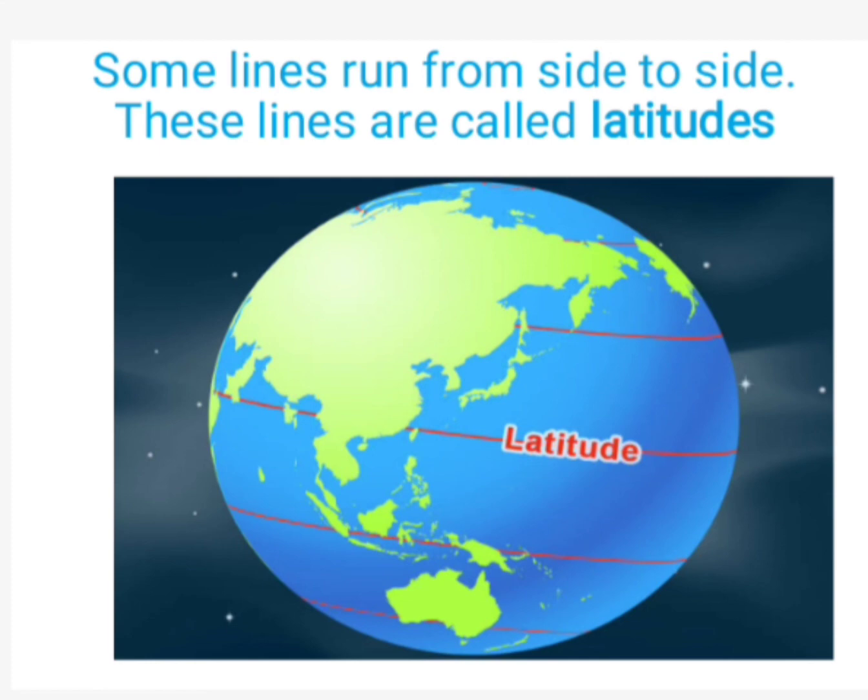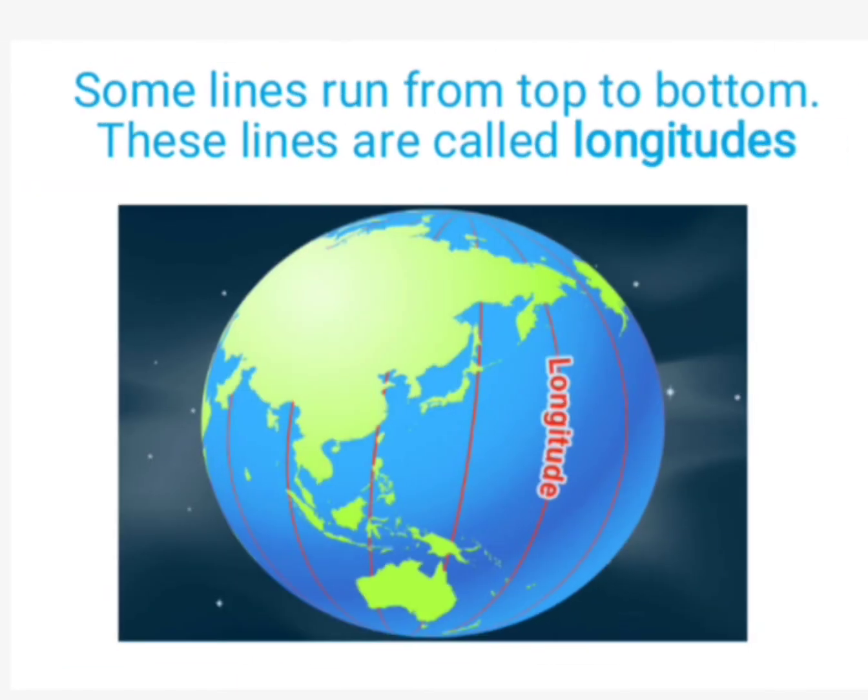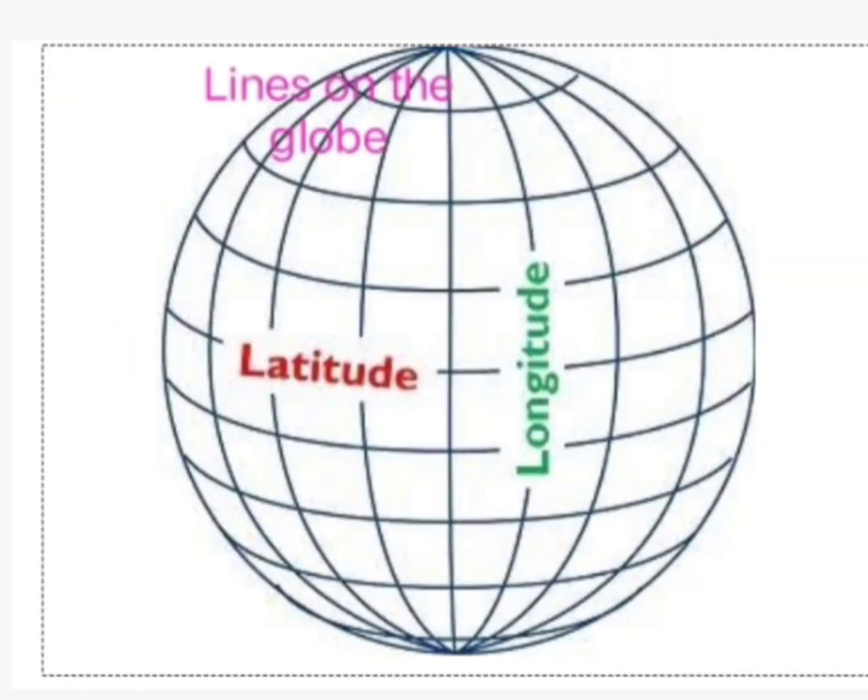These lines are called latitudes. Some lines run from top to bottom. These lines are called longitudes.